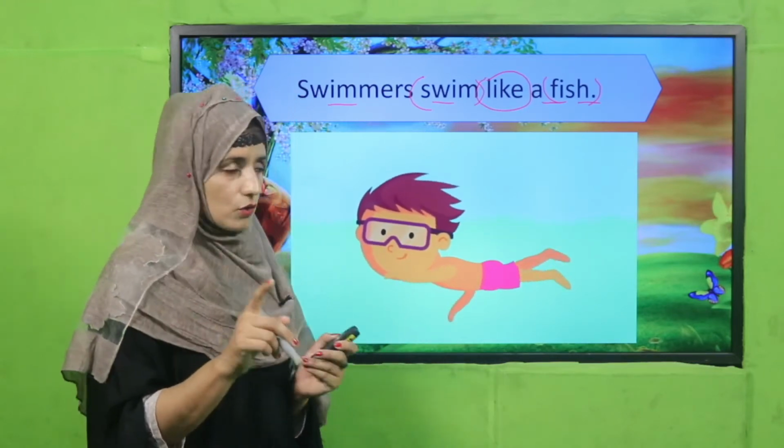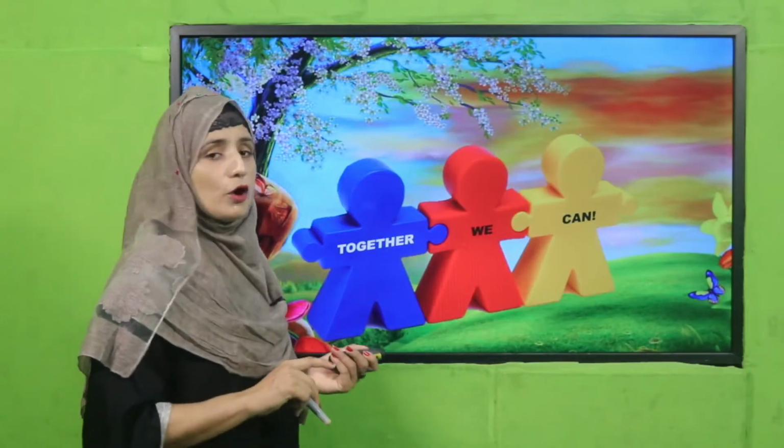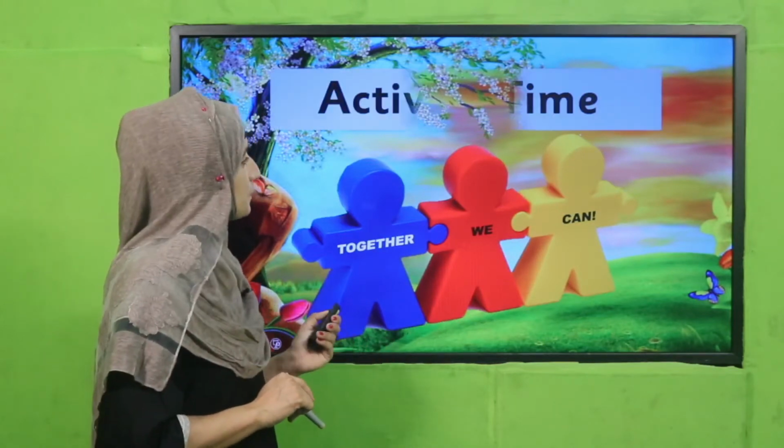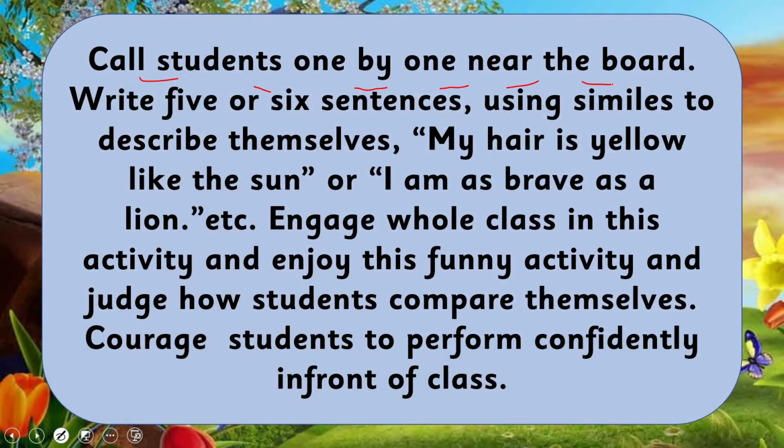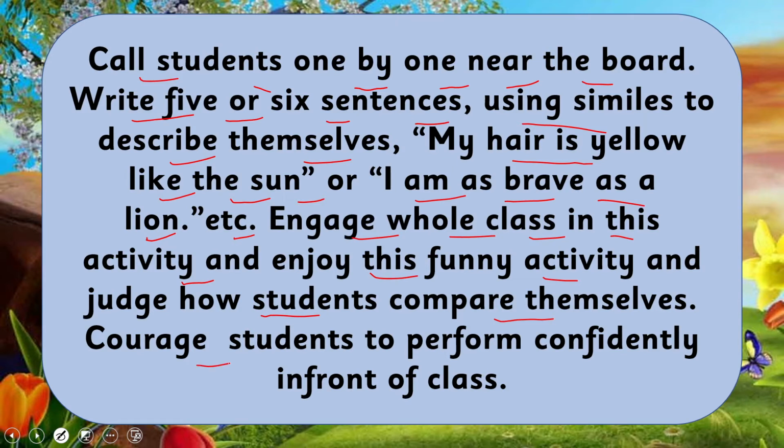Is it clear? Okay, let's perform an activity for this, my dear students. Are you ready? Yes, my dear teachers. Call students one by one near the board. Write 5 or 6 sentences using similes to describe themselves. My hair is yellow like the sun. Or they can say, I am as brave as a lion, etc. Engage the whole class on this activity, my dear teacher, enjoy this funny activity and judge how students compare themselves. Encourage students to perform confidently in front of the class.